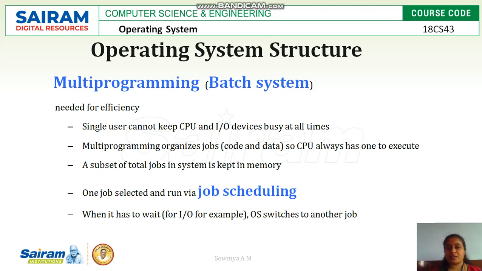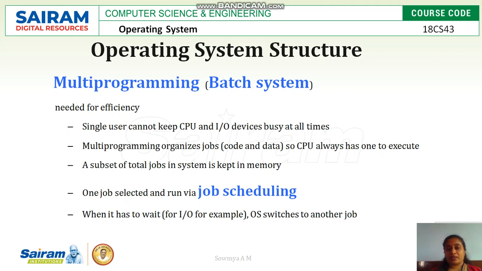Coming to operating system structure, we have two different structures. One is the multi-programming structure, the second one is time sharing. In the multi-programming structure, each program is divided into jobs and each job is executed one after the other. Once a processor completes one job successfully, then it will shift to another job for execution.